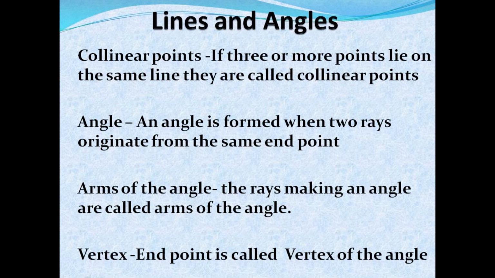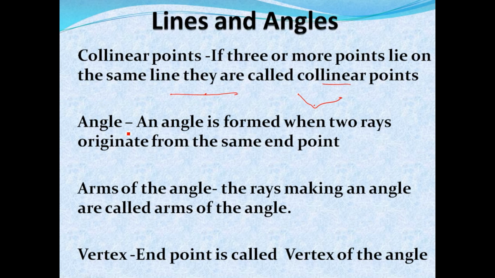Now the next definition is collinear points. If three or more points lie on the same line, then they are called collinear points. That means if three or more points lie on the same line, we can say that those points are collinear points. Whereas if the three points are lying like this, they are not collinear points.